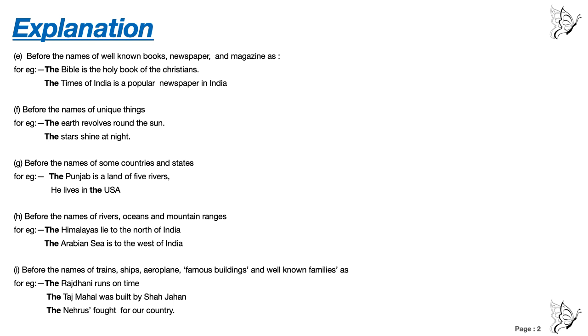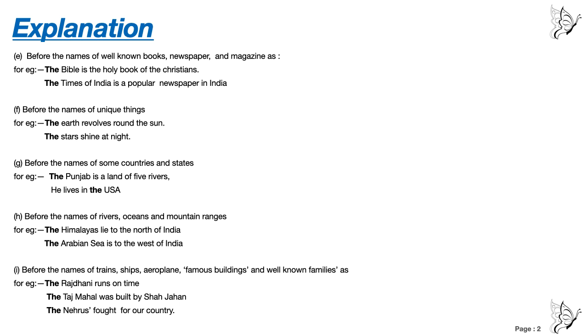Like magazines also have different names, right? So we are going to use the before that. Number F, before the names of unique things, earth. Now earth is only one, it is a very unique thing. Stars also, we don't have stars everywhere. Yes, star is a unique thing, moon is a unique thing, right? So before the name of a unique thing we use the. The earth revolves around the sun, the stars shine at night.